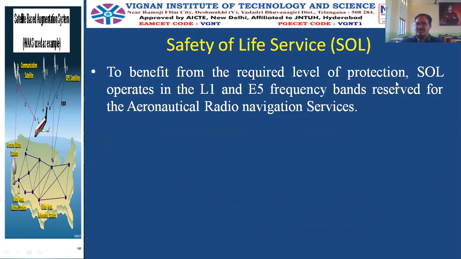To benefit from the required level of protection, SoL operates in the L1 band and E5 frequency. Here you can find a specific frequency, the E5 band, reserved for the aeronautical radio navigation service. This is exclusively for the European Union. So there is always a fight between countries over the usage of frequencies. They have their own frequency, the European Union's E5 band.